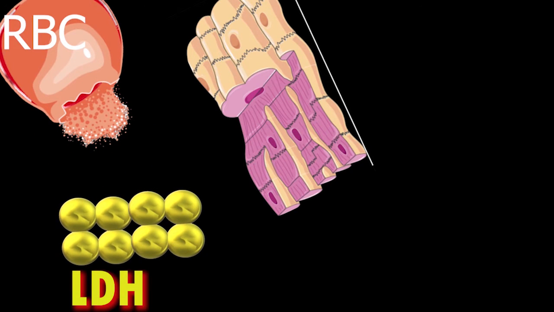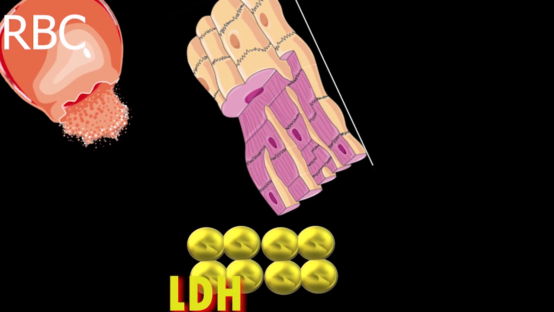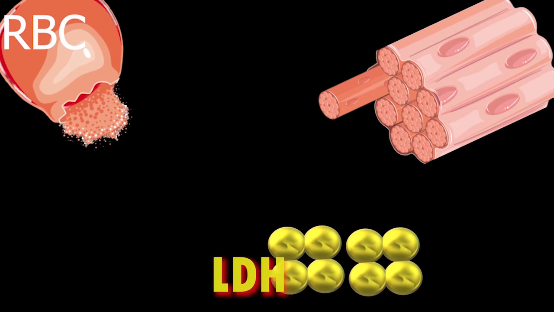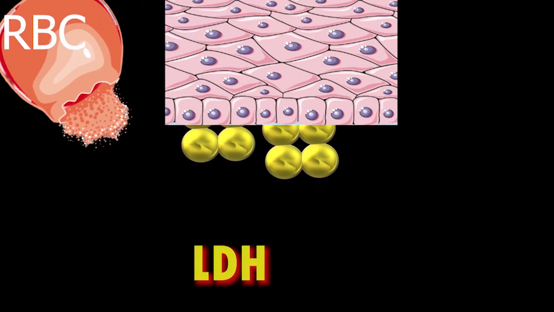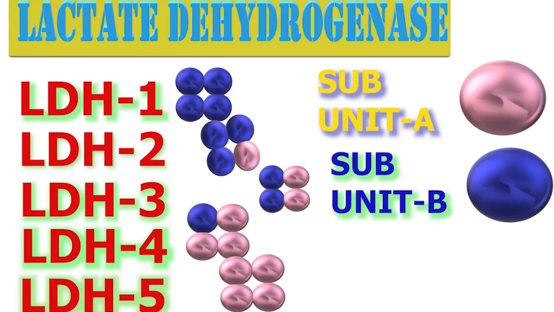Lactate dehydrogenase activity is present in all the body cells and is found only in the cytoplasm of the cell. The leakage of enzyme from even a small mass of damaged tissue increases the level significantly.